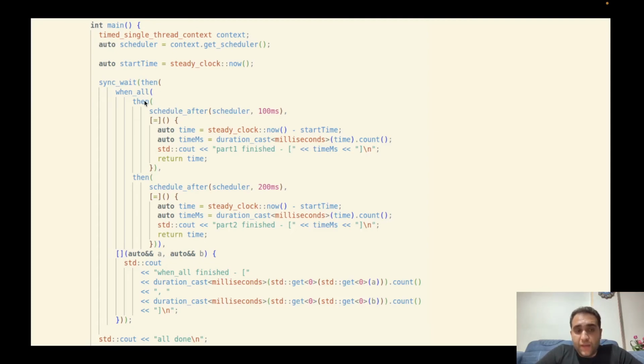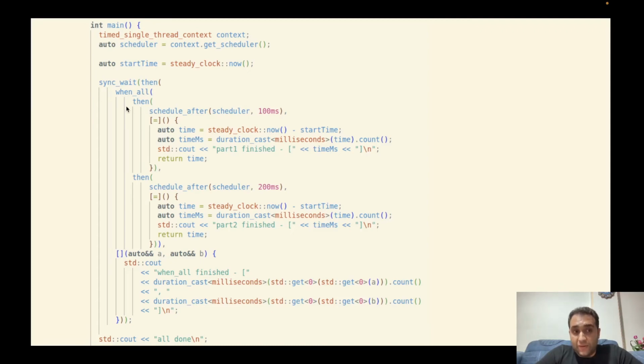Then function is also a sender generator function. It receives a sender and a lambda function. Here, schedule after generates a sender, and it schedules a single shot sender at a specified time. Then receives a sender as the first argument and a lambda function as the second argument. It also generates a new sender, a lazy work.